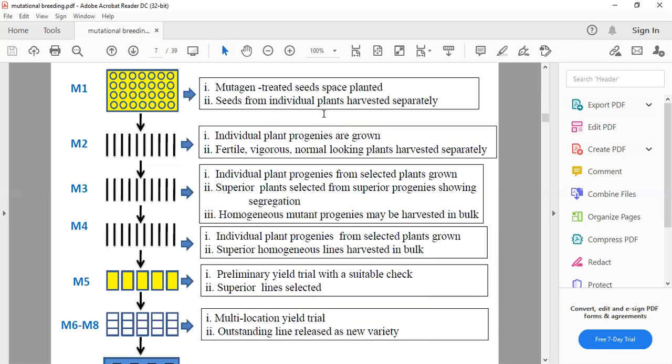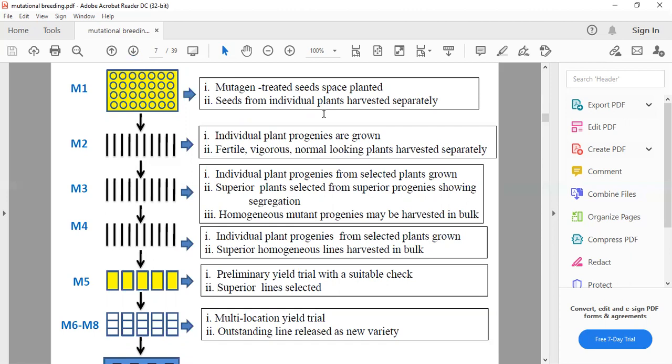In conventional breeding, we do cross pollination with different or distant parents for the character of interest. In mutation breeding, we are doing a mutational experiment. We are treating the plant or seeds with the mutagen, and then planting them in soil. For this purpose we do different experiments.